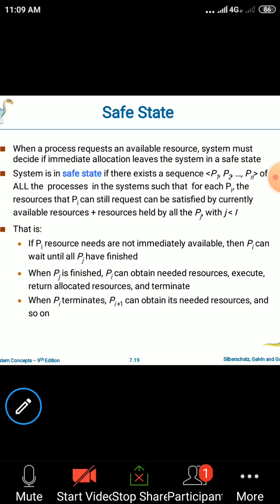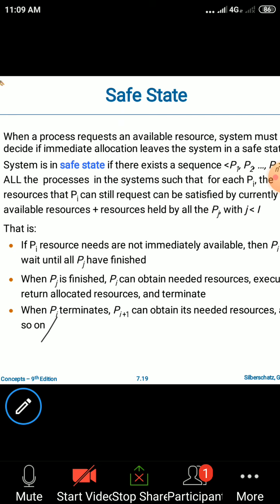a safe state. Understood? A safe state is the state if the system can allocate the resources to each process in some order. So after allocating the resources to the processes, we can still avoid the deadlock, and that state is said to be a safe state. Now let us consider one thing here.